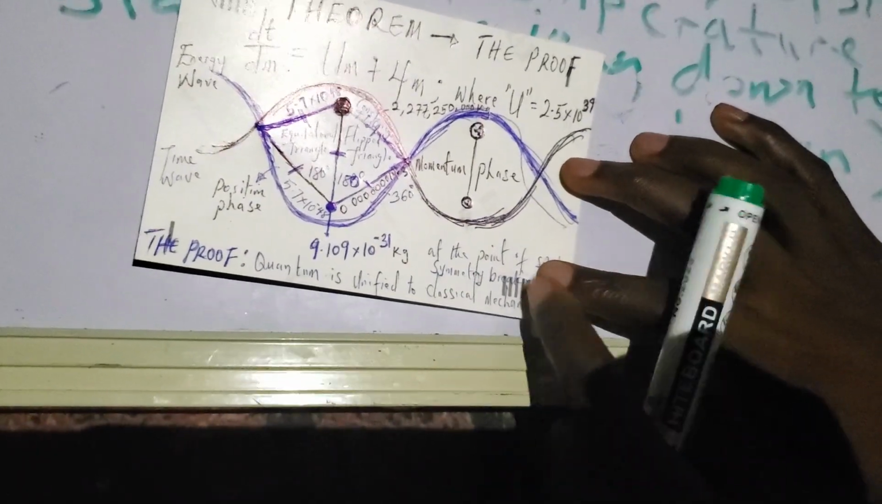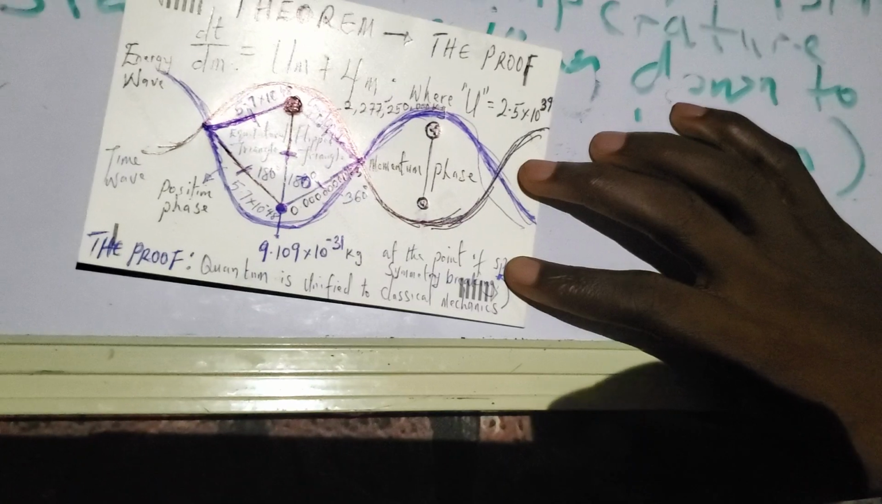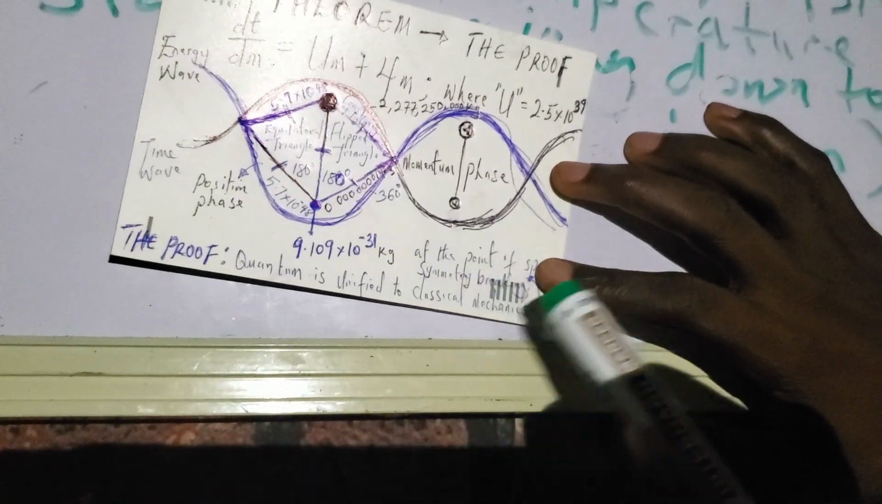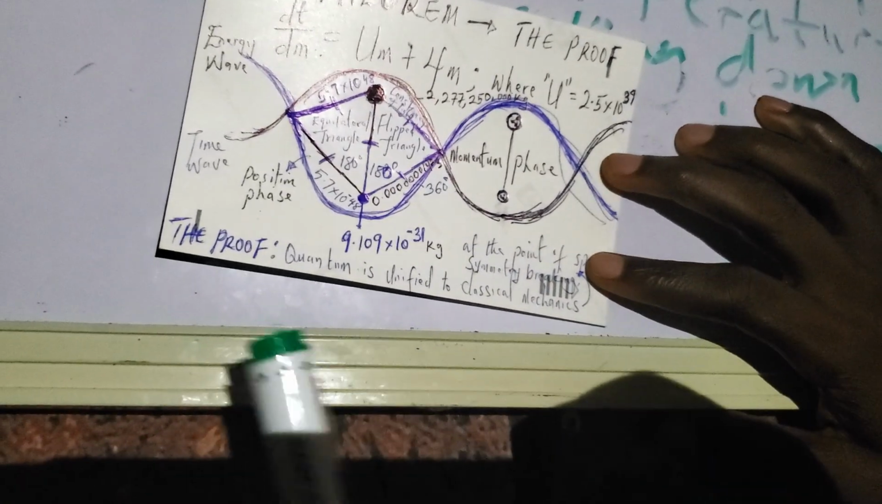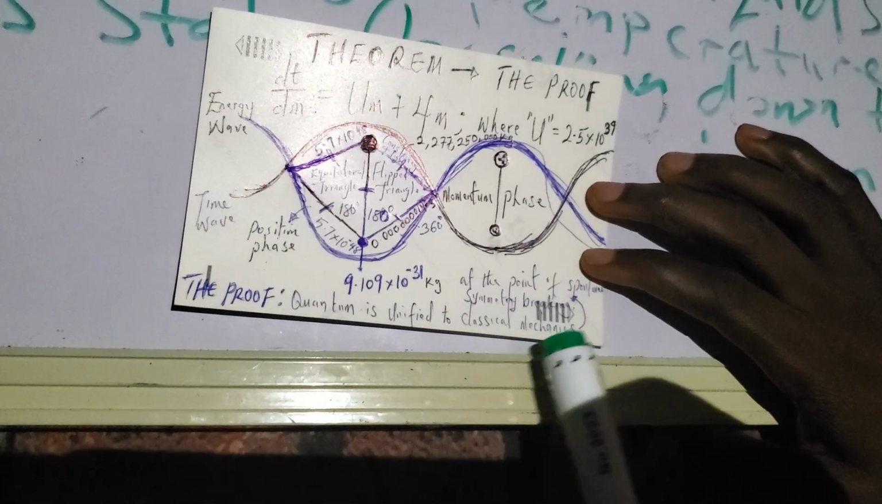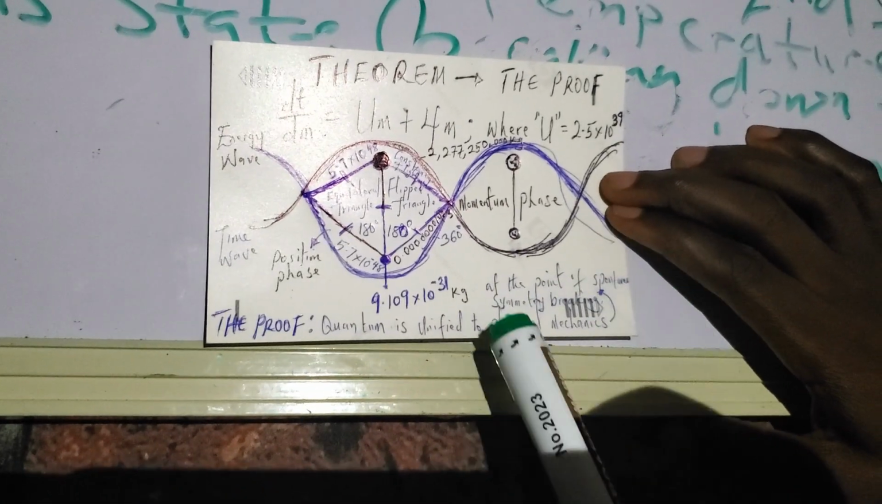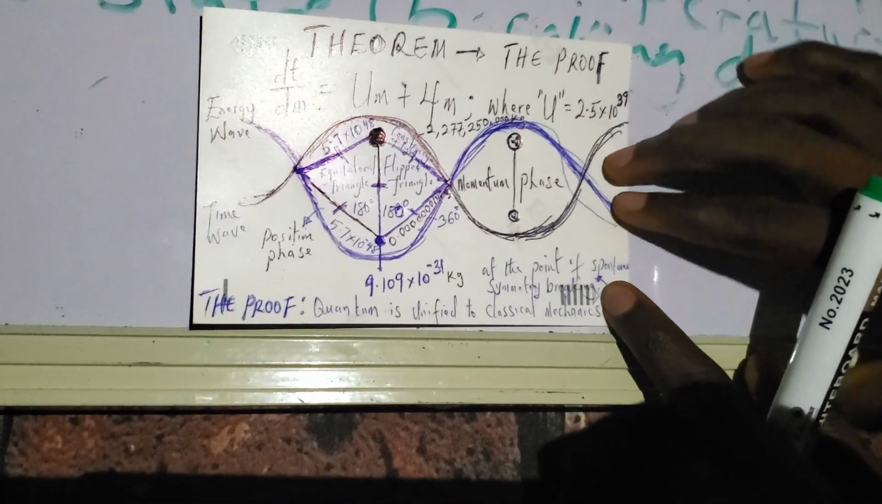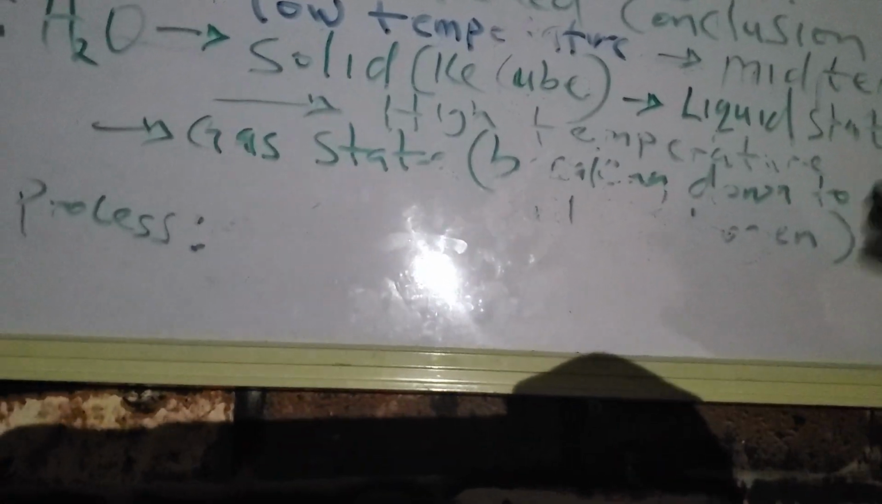So that is that. So then with that, we can get to know that the transiting point is the point of spontaneous symmetry breaking. So the proof now is quantum is unified to classical mechanics at the point of spontaneous symmetry breaking. So now we are able to finally prove our theorem, which is the proof. So basically, that is how formula of everything is being proved. That's how it is being proved.